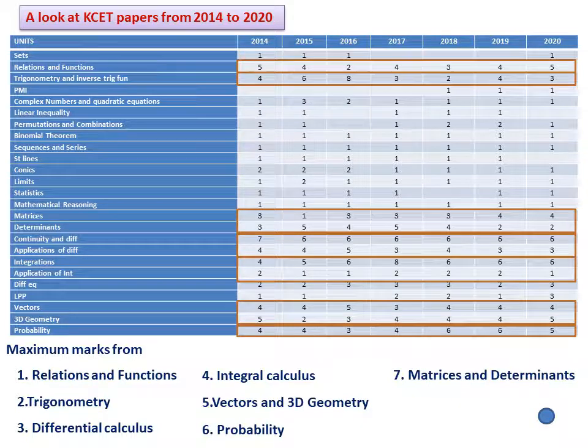Sometimes 8 questions are asked, sometimes 2 also. For example, trigonometry in 2016 had 8 marks, 8 questions were asked, in 2018 only 2. Therefore, nobody can guarantee you this, but this is the overall picture of the question paper. I wanted to make it very clear in the beginning, so that you can have a proper way of preparing for different units.